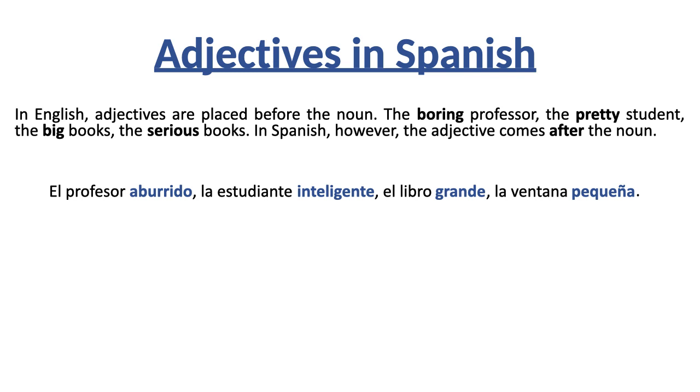In English, you would say the boring professor. Boring comes first. In Spanish, you say el profesor aburrido. Aburrido comes second. La estudiante inteligente. The intelligent student, right? And a female student in this case, because it's la estudiante. Well, inteligente would go after, not before. Same thing with both other cases.